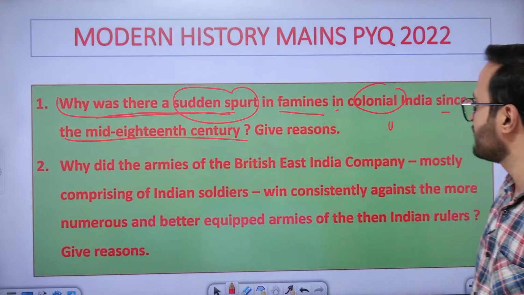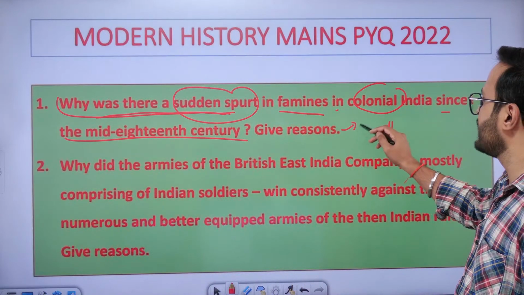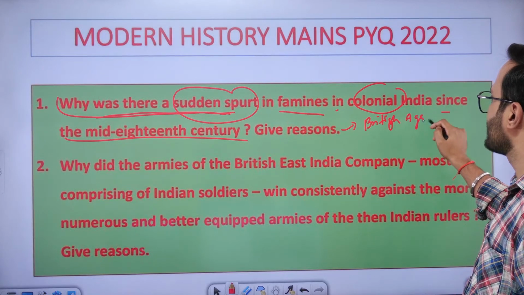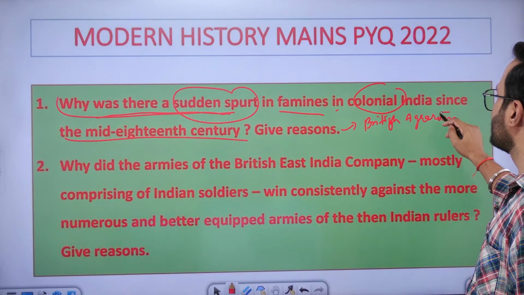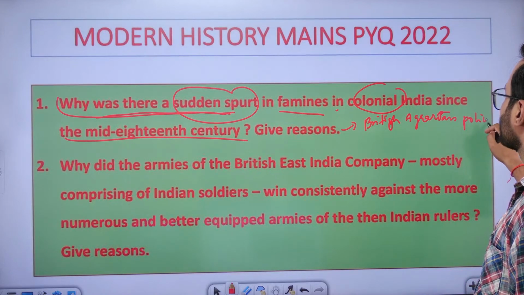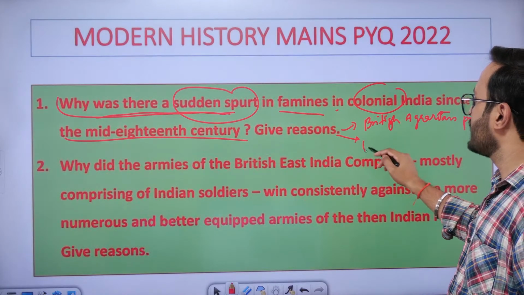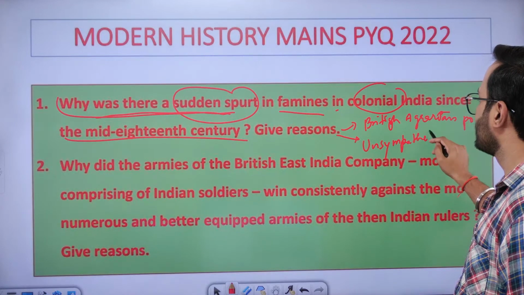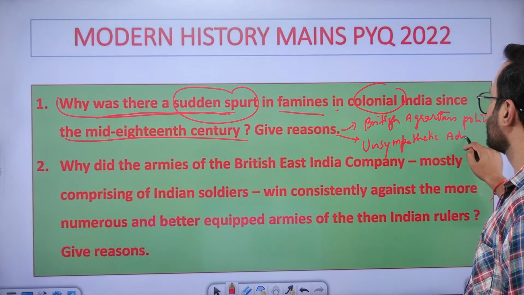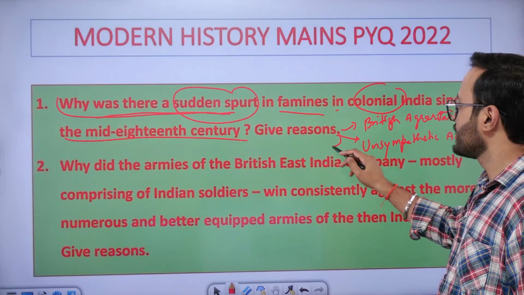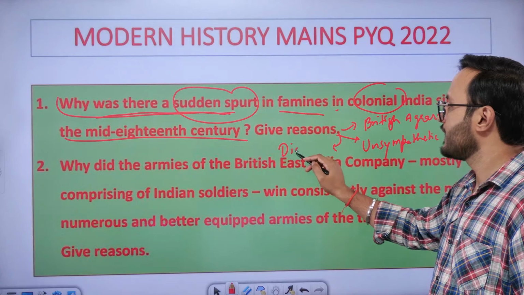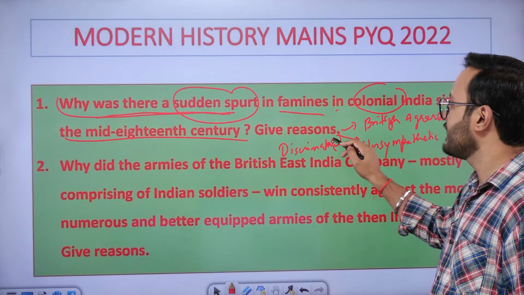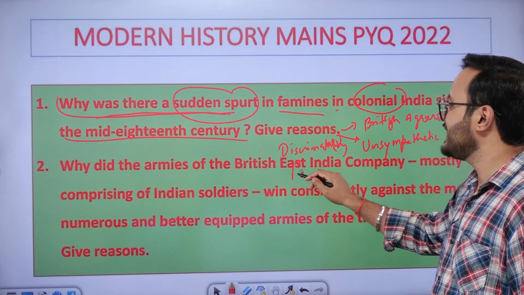Here you can simply give reasons like the British agrarian policies, then unsympathetic administration. Similarly, discriminatory policies.